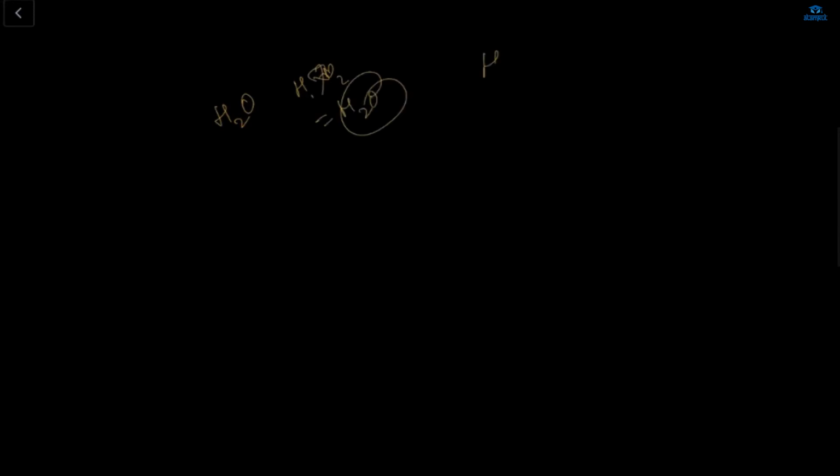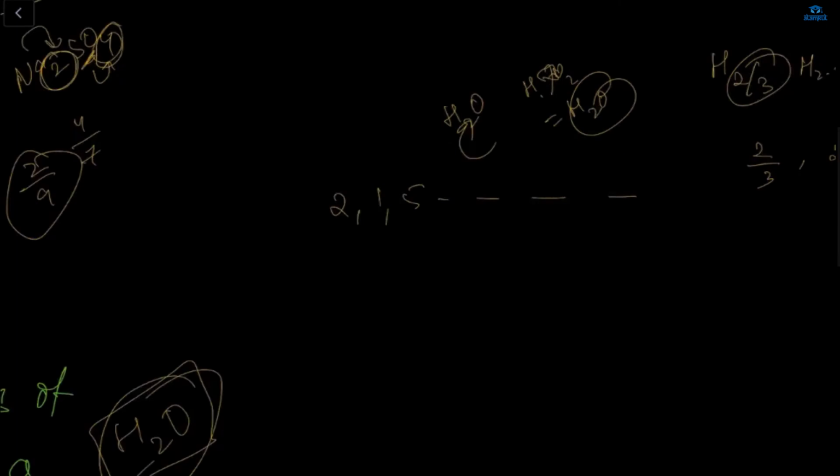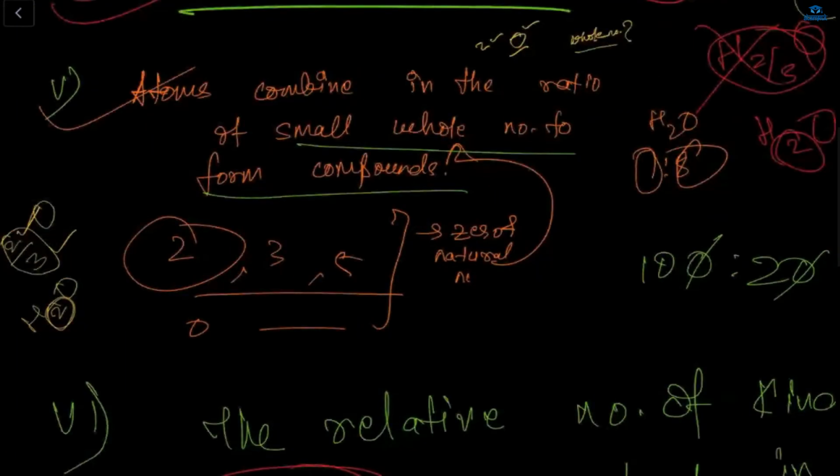So it's not like it's forming 2 by 3 or some point-wise or some rational thing. No, no. The whole number is there. 2 is your whole number, 1 whole number, 5 whole number. So I'm not writing fractions, I'm not writing decimals, not even rational. So only the whole number is there which will combine and they will form a compound.